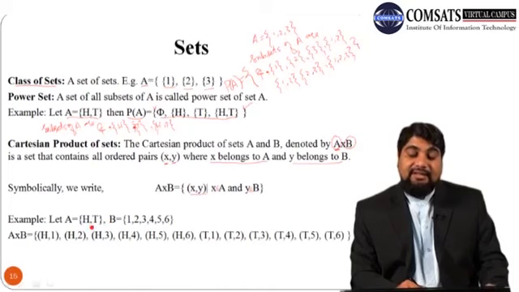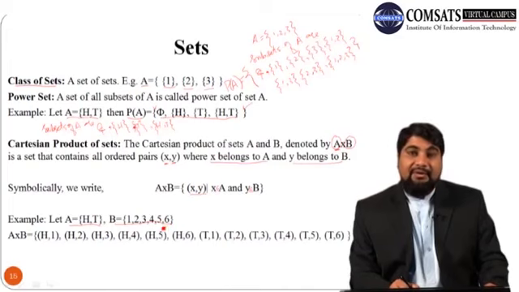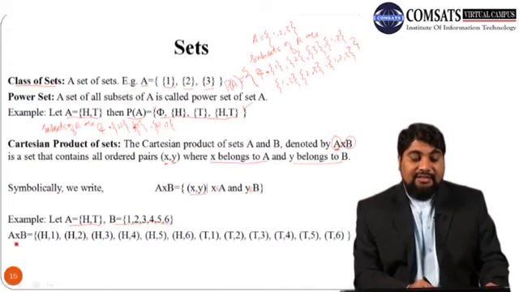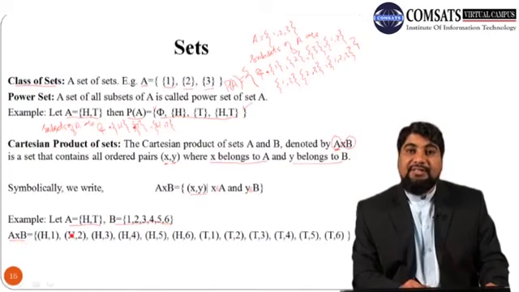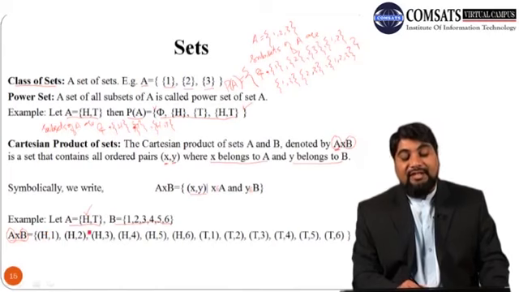Let us take an example. Suppose A is a set containing 2 elements, head and tail, and B is another set containing 6 elements, 1, 2, 3, 4, 5, 6. We are interested in calculating the Cartesian product A cross B. It means the first element should belong to A and the second element should belong to B. First take the first element of A, which is head.